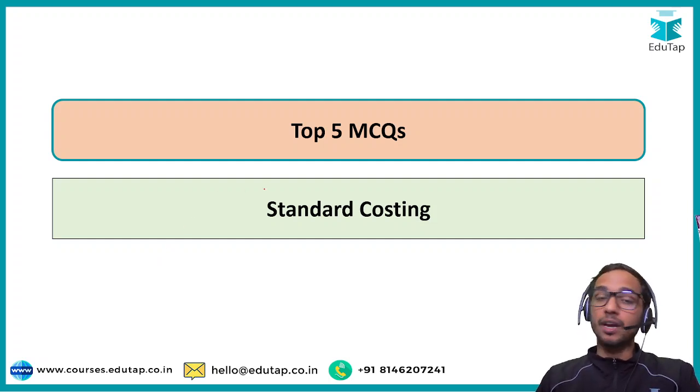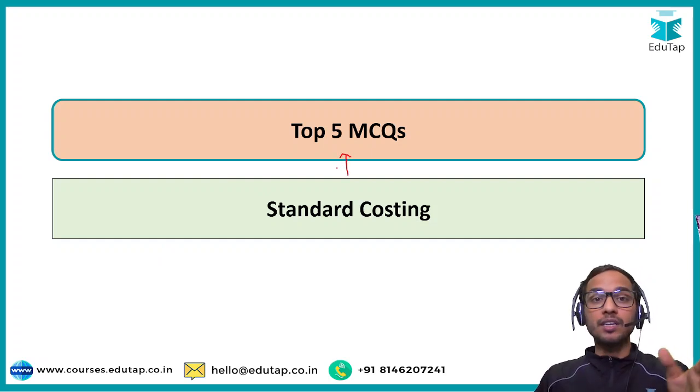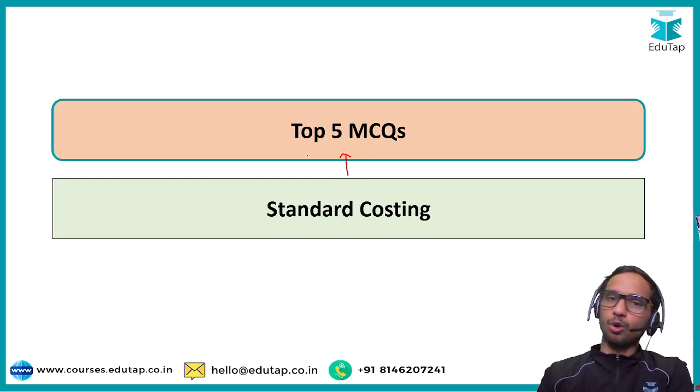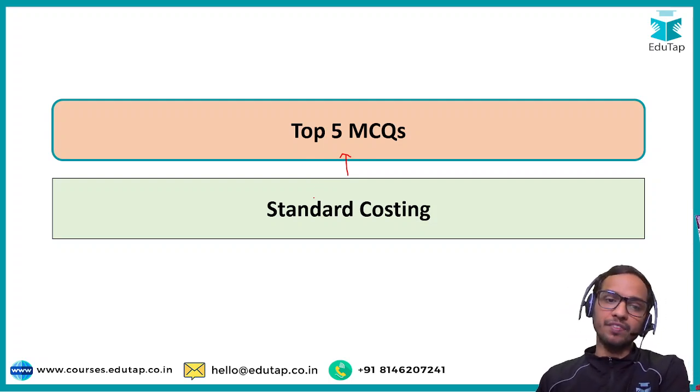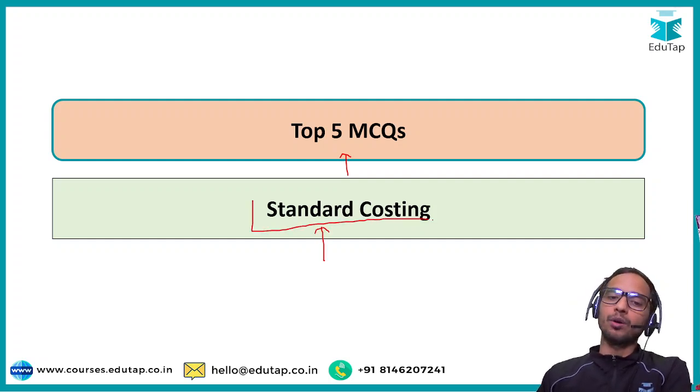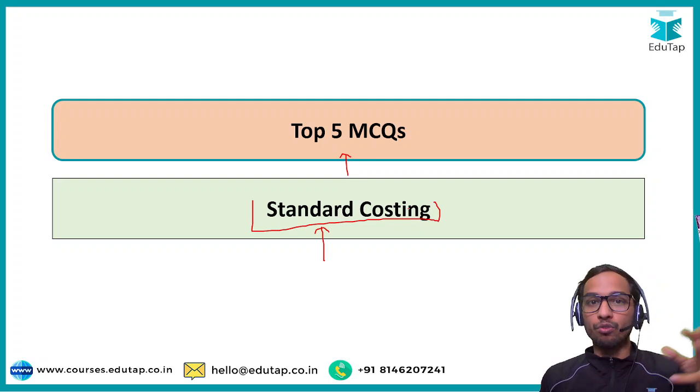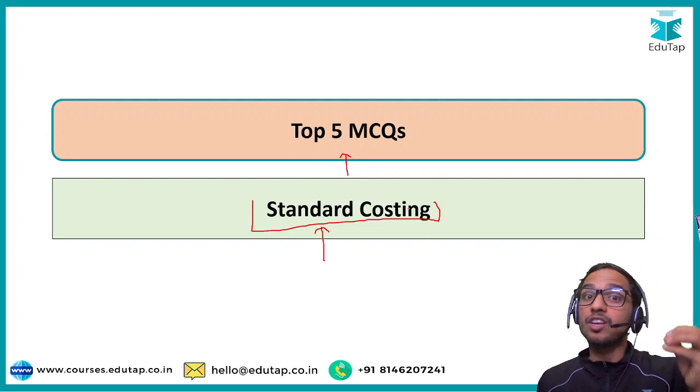My name is Santosh and we were doing this series of top 5 MCQs for all the chapters in our official syllabus, isn't it? So in this particular session we are going to deal with the top 5 MCQs of the topic standard costing. This topic, or you can say this chapter, becomes very important when we talk about the numericals.